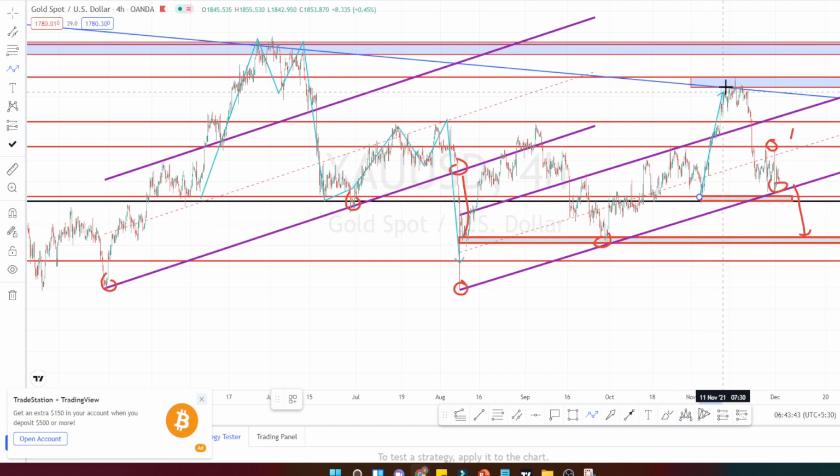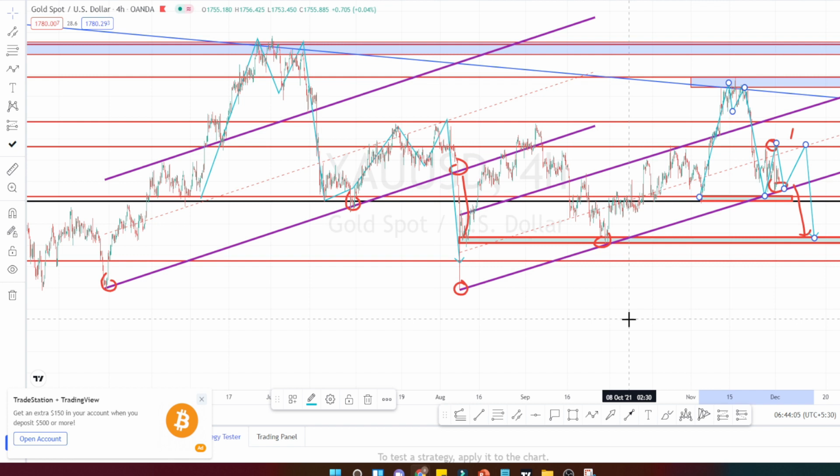Presently also it has formed a very nice double top pattern and it has come here and it is currently trying to take support over here and a consolidation is going on. Maybe we can see a break on the downside if the bullish trend doesn't start. Let us see how price action goes today.